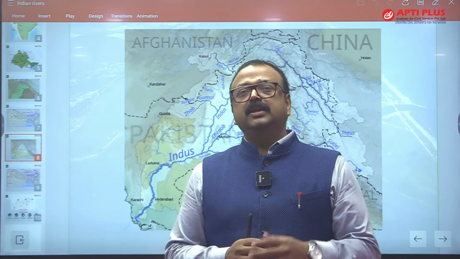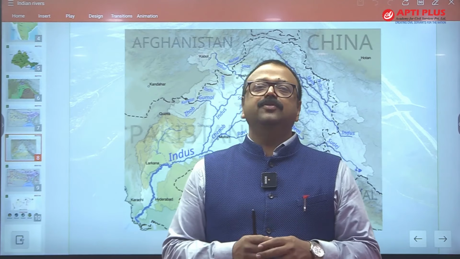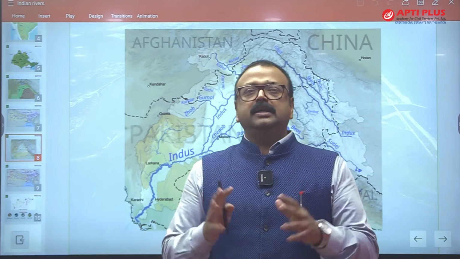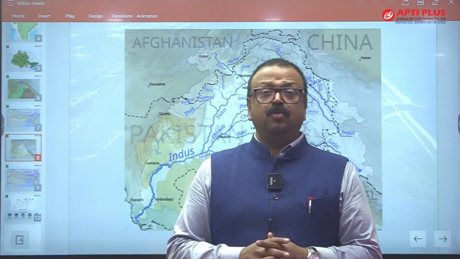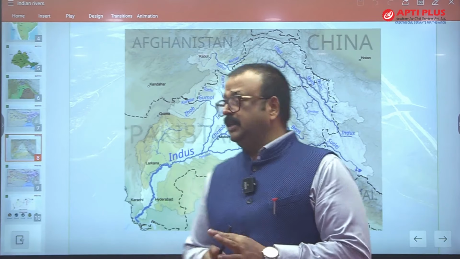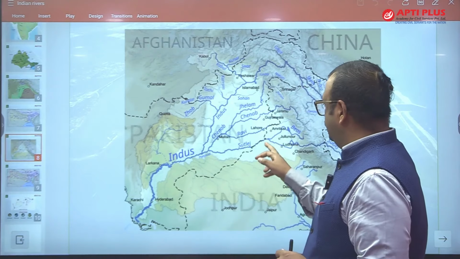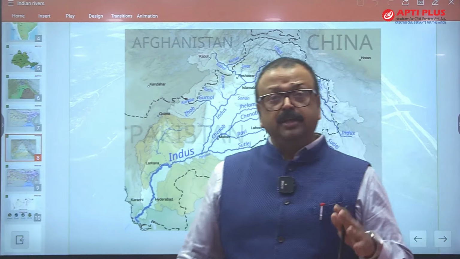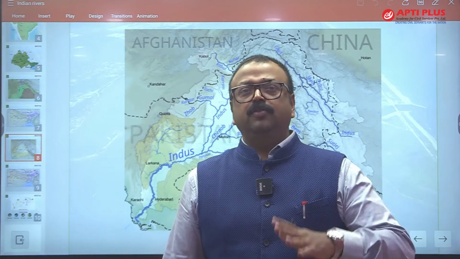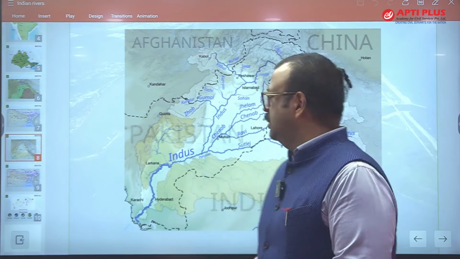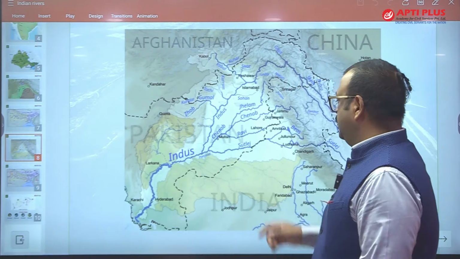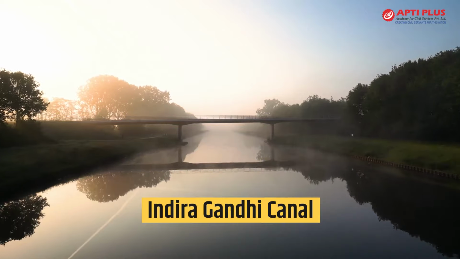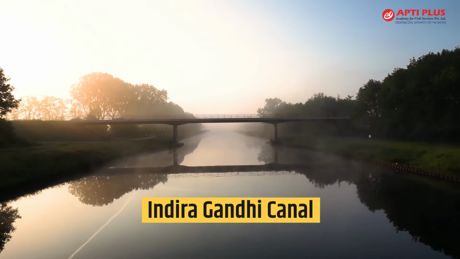Okay, and not only this, there are many canals originating from it and making this area one of the most irrigated areas of India. More than 70% irrigation intensity you will find in this area, the Punjab plain of India, and that's why it became the hinterland of the green revolution. Lot of canal irrigation as well as tubewell irrigation also, but canal बहुत सारे हैं, और एक canal है यहाँ से निकलती है बच्चे, Indira Gandhi canal, that is also called the Ganga canal.